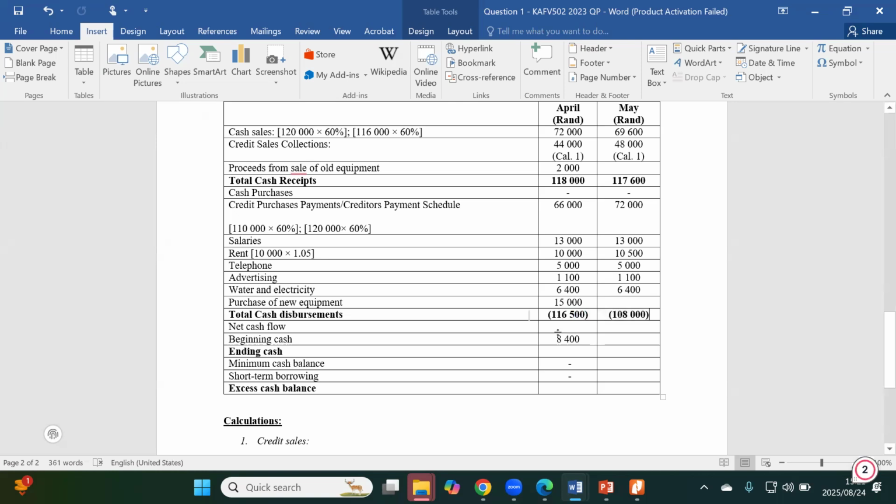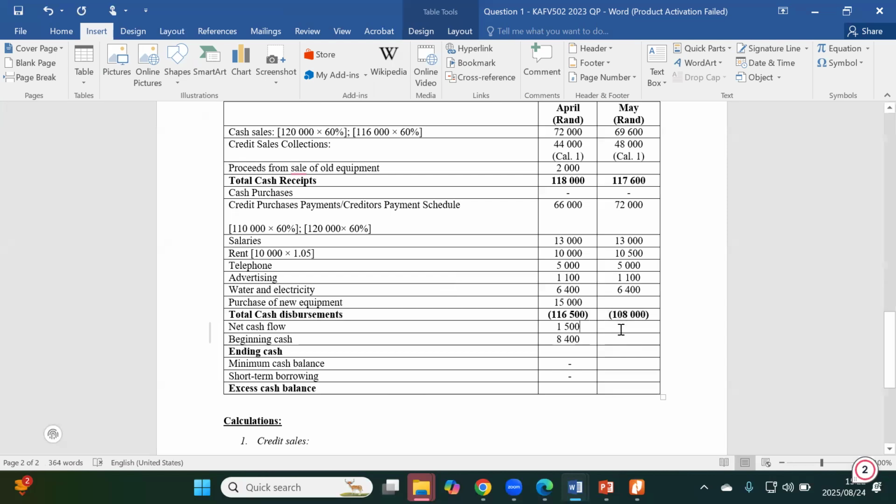Now to get the net cash flow, remember you need your total cash receipts minus your total cash disbursements. So 118,000 minus 116,500 leaves me with about 1,500 as our net cash flow.